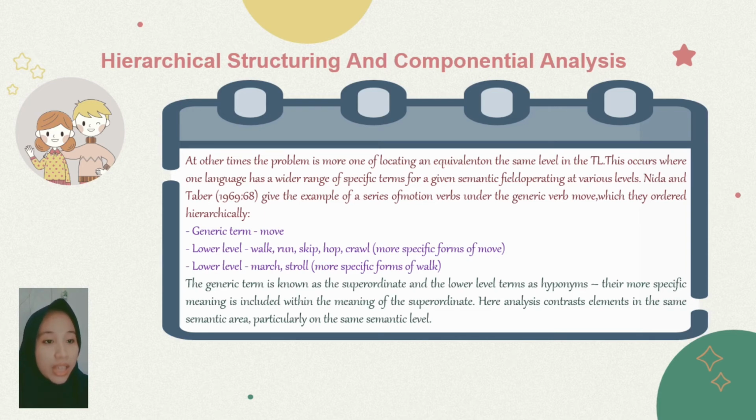hierarchically as follows: first, there is the generic term move, then lower level: walk, run, skip, hop, crawl, and lower level still: march and stroll. The generic term is known as the superordinate and the lower level terms as hyponyms. Their more specific meaning is included within the meaning of the superordinate. Here analysis contrasts elements in the same semantic area, particularly on the same semantic level.